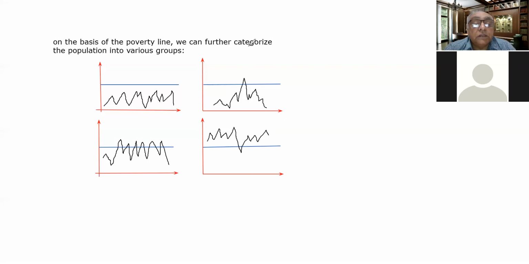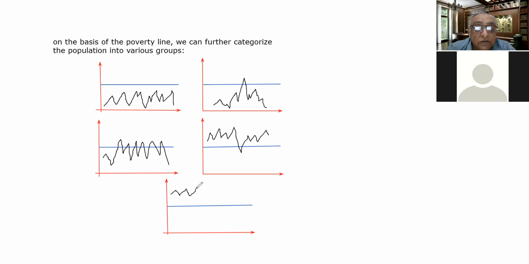And the fifth and last case here can be like this. Here is, let's suppose, the poverty line, and the people are at this level, at this stage.